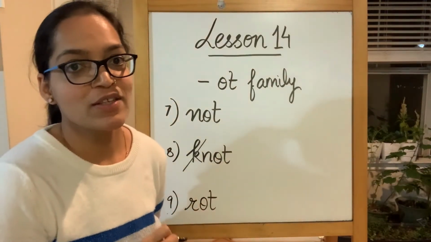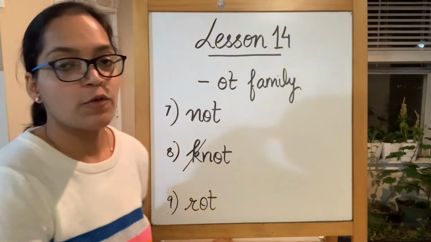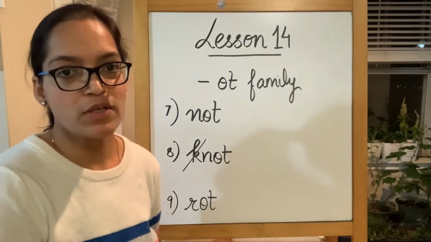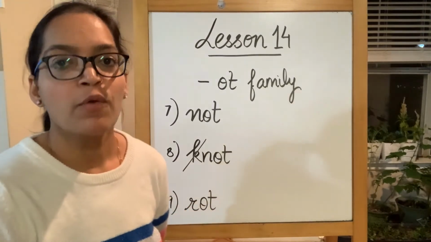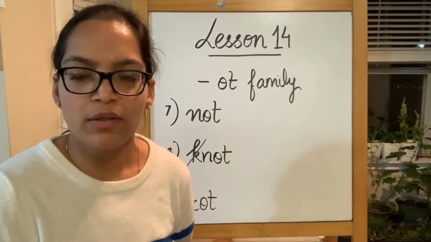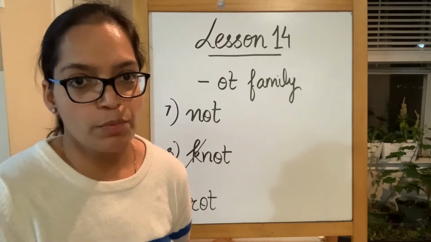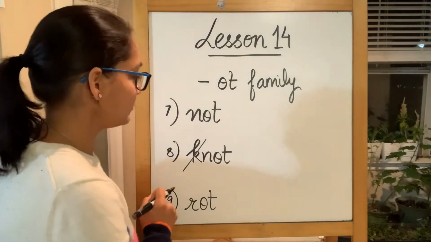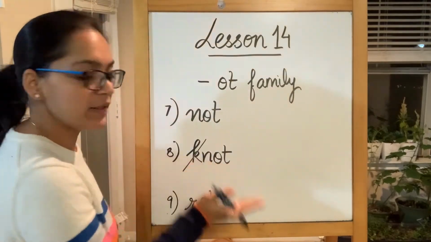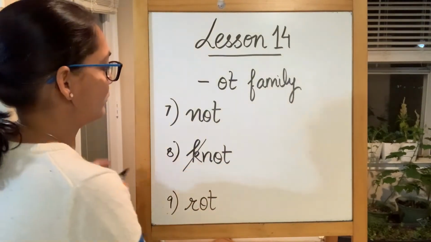And the last one is rot. R sound produced by alphabet R, O sound produced by short vowel O, and ending with a T. When anything gets spoiled, say the orange got spoiled, so you would say the orange rot. Rot. So not, knot again, and then rot.